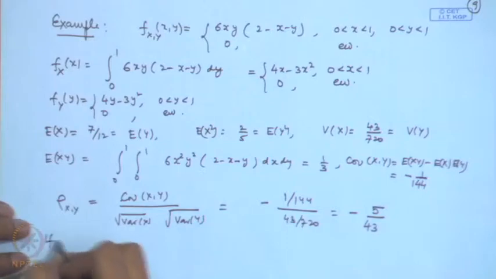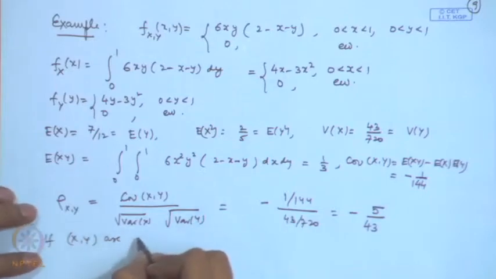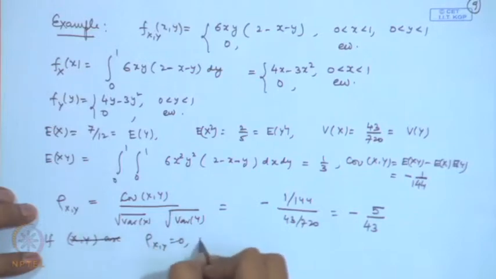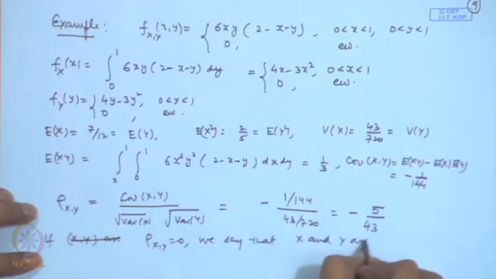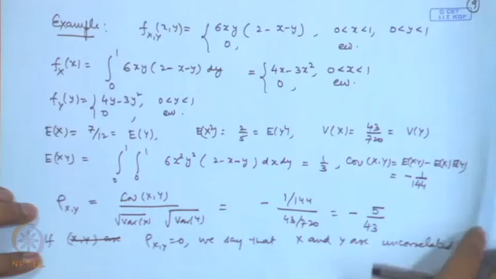If rho x y is equal to 0, we say that x and y are uncorrelated. Now, there is a related concept, that is of independence.